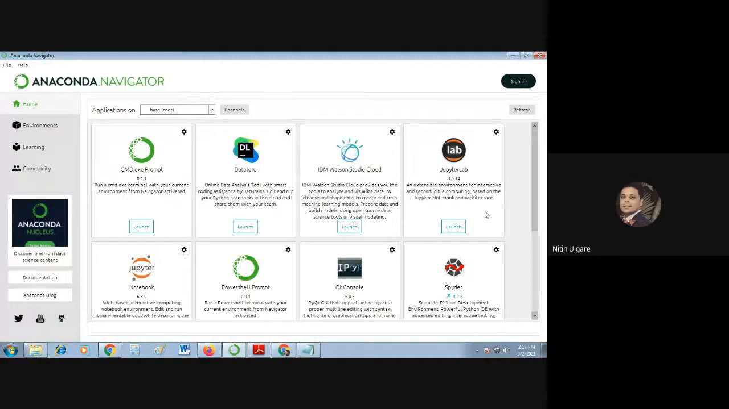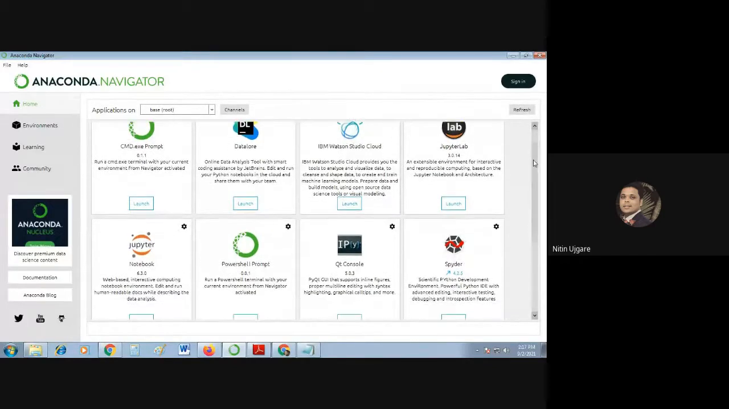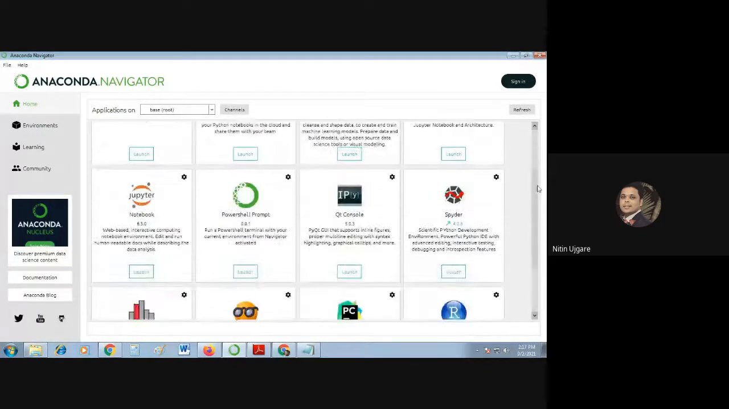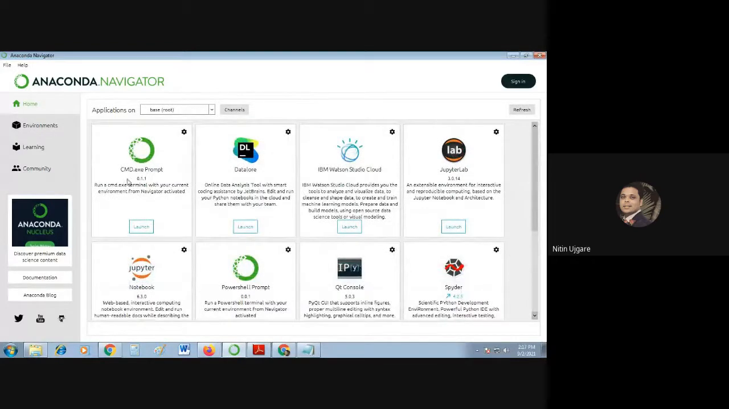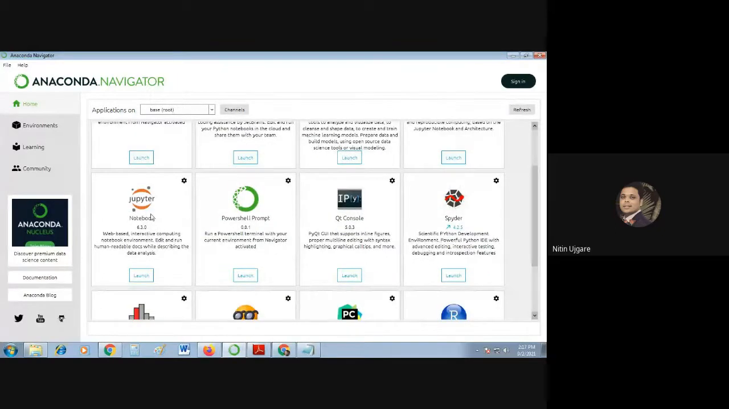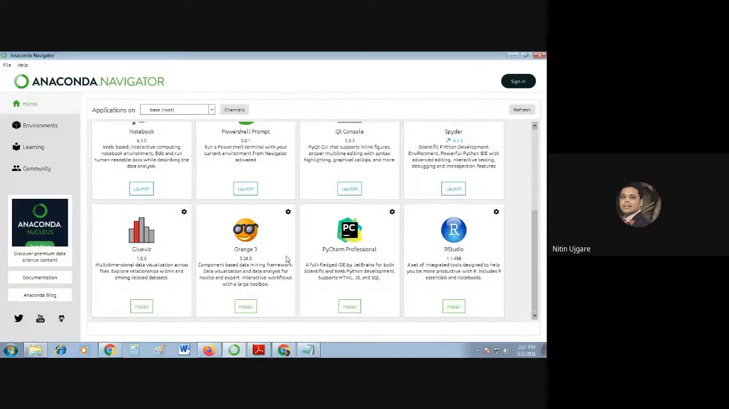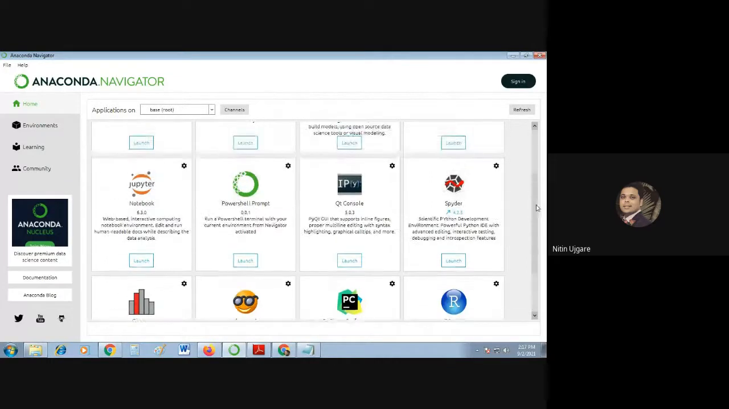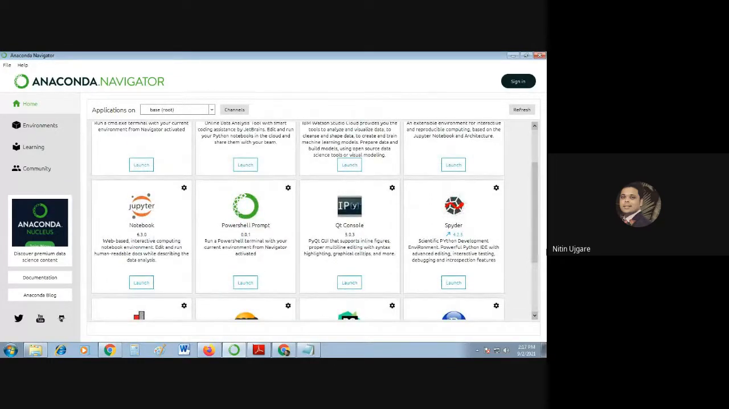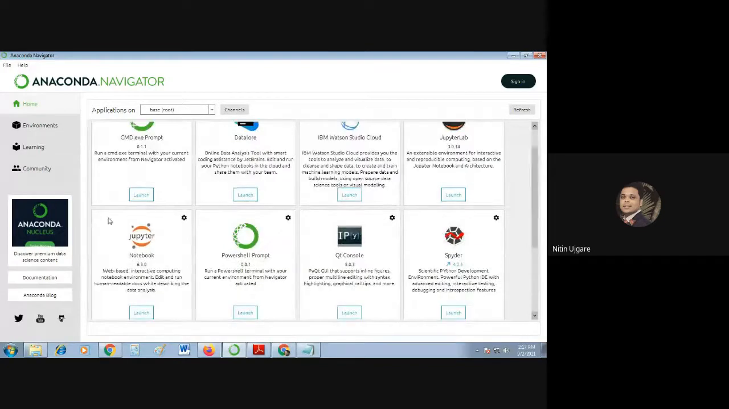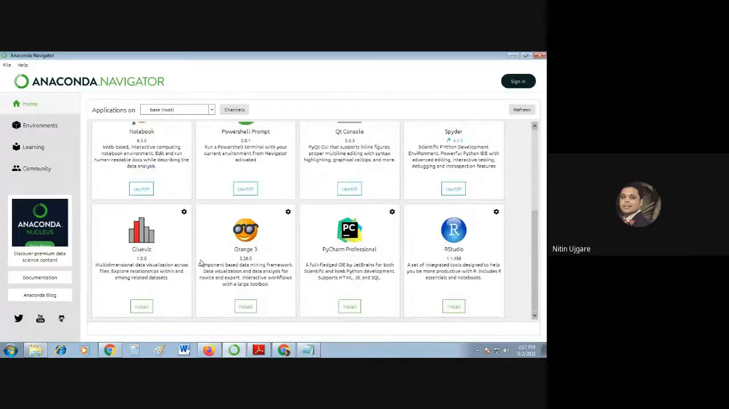Here you can see the different IDEs available under Anaconda. The first is CMD, the command prompt Python development environment. Then Datalore, IBM Watson Studio Cloud, JupyterLab, Jupyter Notebook, PowerShell, Qt Console, Spyder, Glueviz, Orange, PyCharm Professional, RStudio. By default, the first 8 IDEs will be installed; you just have to launch them. The others are additional IDEs given by Anaconda.